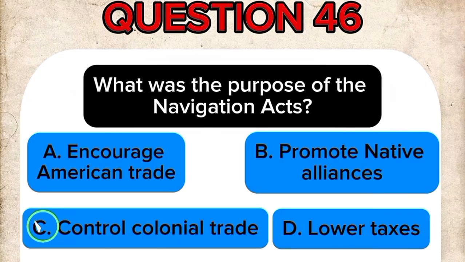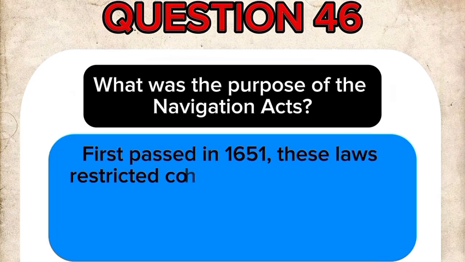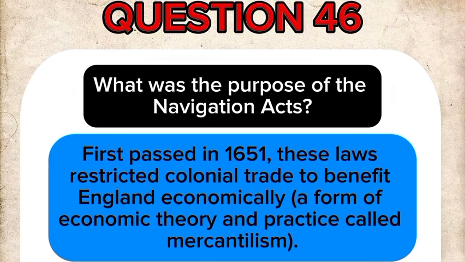The correct answer is C. Control colonial trade. First passed in 1651, these laws restricted colonial trade to benefit England economically, a form of economic theory and practice called mercantilism.